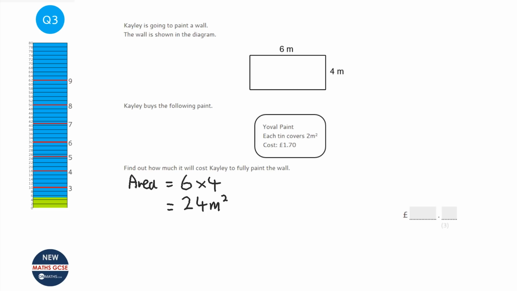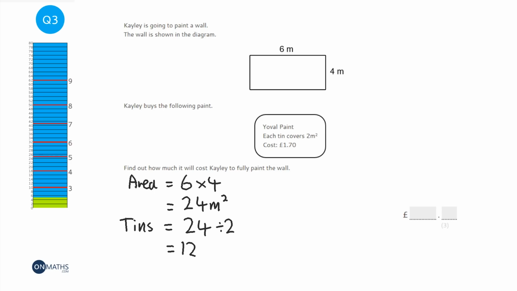Next thing we've got to work out is how many tins of paint we need. So the amount of tins, well, we've got to cover 24, and each tin of paint covers 2 meters squared, so it's going to be 24 divided by 2, which is going to be 12 tins of paint.